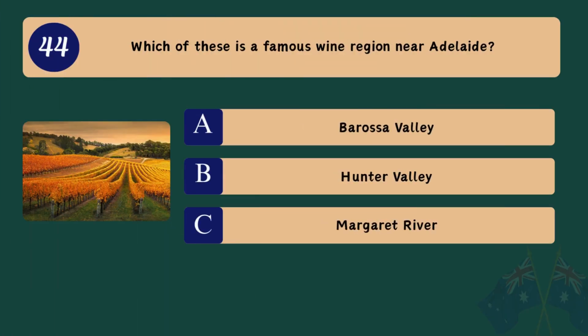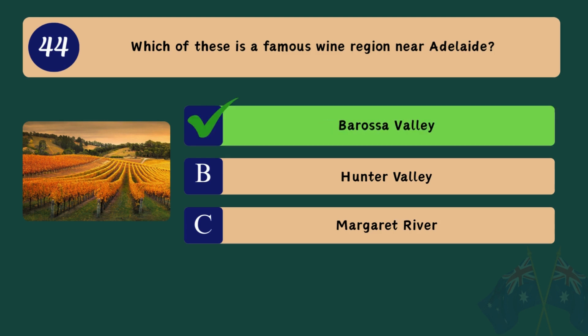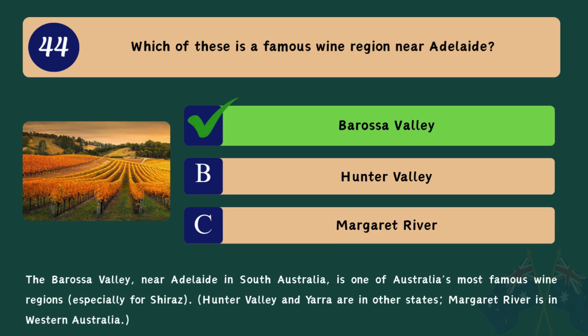Question 44. Which of these is a famous wine region near Adelaide? A. Barossa Valley. B. Hunter Valley. C. Margaret River. Correct answer. A. Barossa Valley. The Barossa Valley, near Adelaide in South Australia, is one of Australia's most famous wine regions, especially for Shiraz. Hunter Valley and Yarra are in other states. Margaret River is in Western Australia.